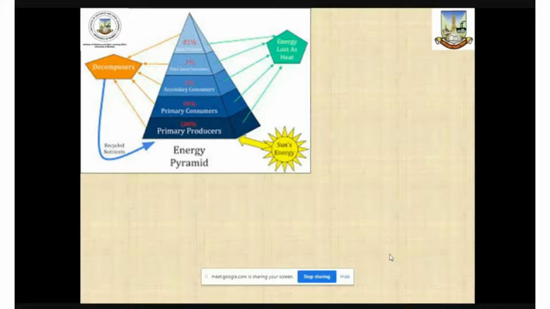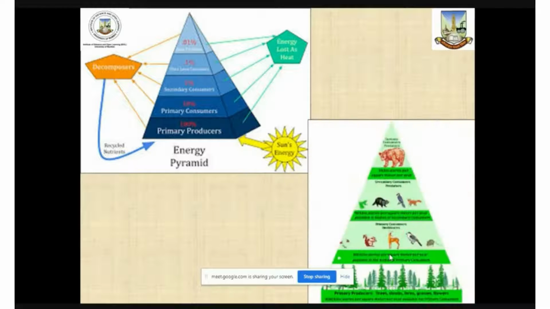As far as the ecosystem is concerned, this is a biomass pyramid. If you look at the biomass pyramid, we find that the base of the biomass pyramid is occupied by primary producers, which are nothing but the natural vegetation. So natural vegetation provides base for the other creatures in the ecosystem. So it plays important role in ecological sustenance as well, and therefore the natural vegetation is one of the important